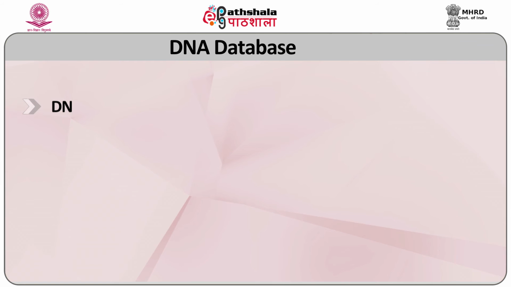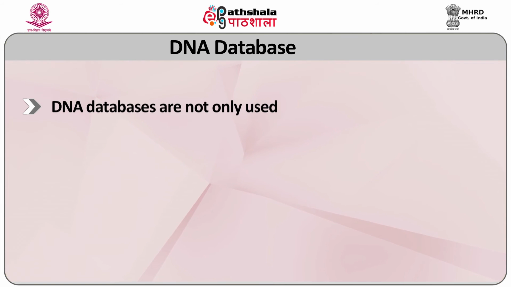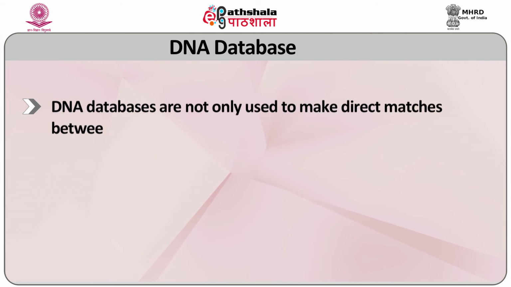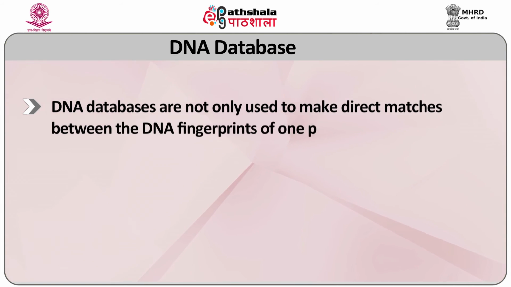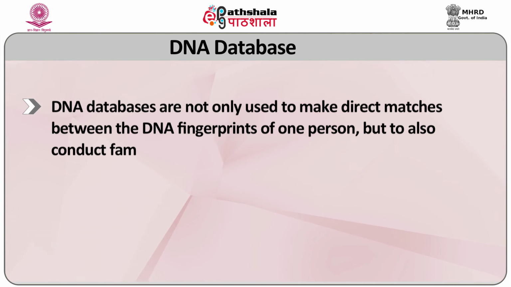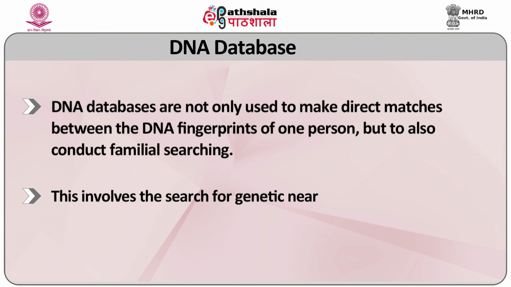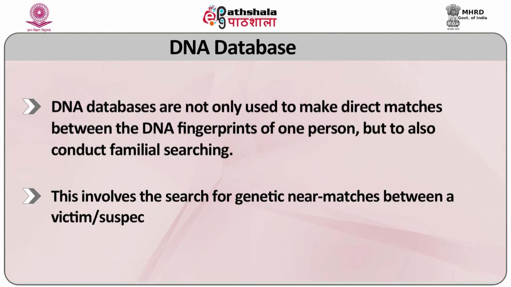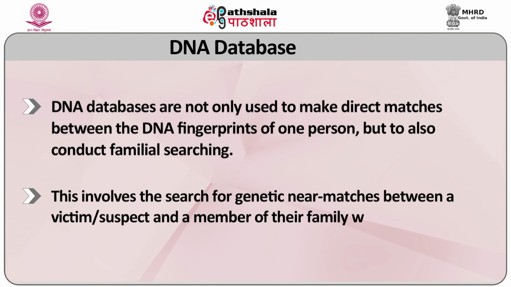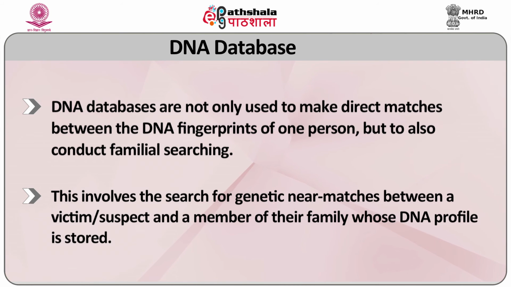DNA databases are not only used to make direct matches between the DNA fingerprints of one person, but also to conduct familial searching. This involves a search for genetic near matches between a suspect and a member of their family whose DNA profile is stored.